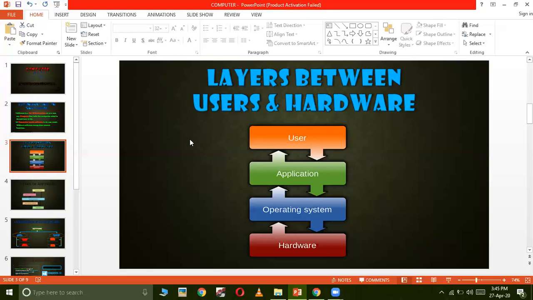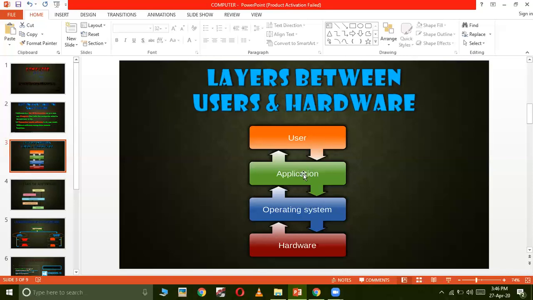Even if you are playing a video, you do not play it directly on the operating system. You require an application which can play that video, or which can support the format that you are using for that video and audio. For example, in our smartphone, we use MX Player for playing any video or audio, and we have MP3 players in our smartphone for playing music. So all these are application software. Now, application software is kept in the middle of the user and the operating system.